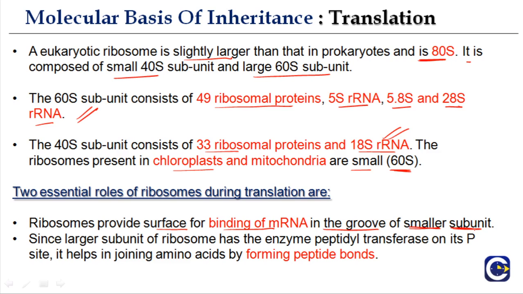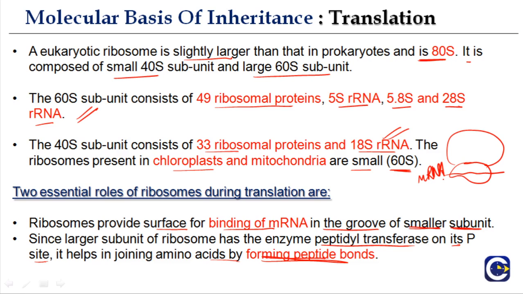Now you will realize that there is a reason why there is a small subunit and there is a large subunit. So ribosome provides surface for binding of mRNA in the groove of the small subunit. Since the large subunit of ribosome has the enzyme peptidyl transferase on its P side, it helps in joining the amino acid by forming peptide bond. So, let's say, for example, this is the small subunit and this is the large subunit. What will the small subunit do? The small subunit will have a groove that will help in binding of the mRNA to it. That is the function of the small subunit.